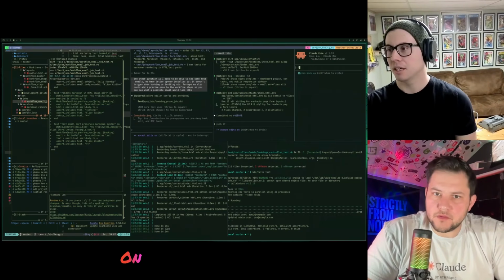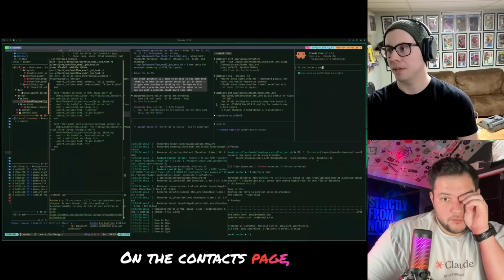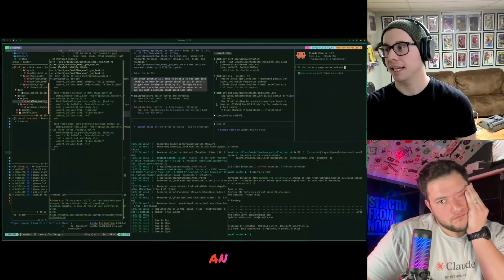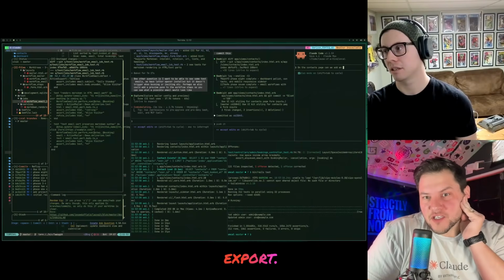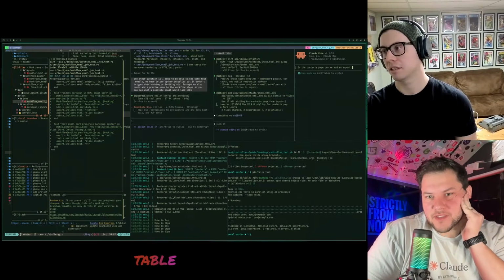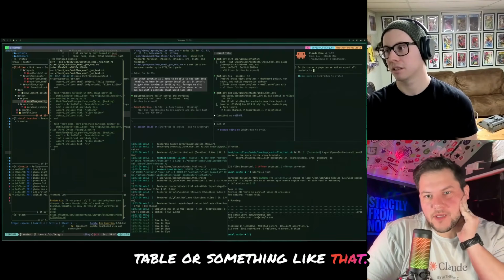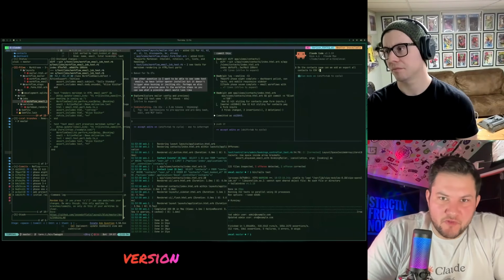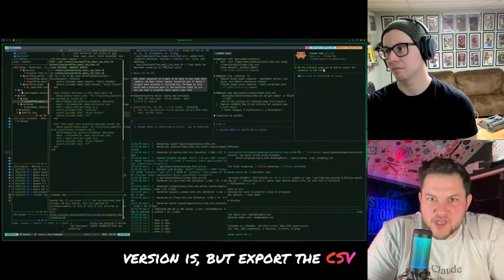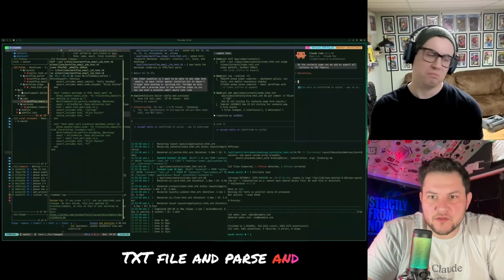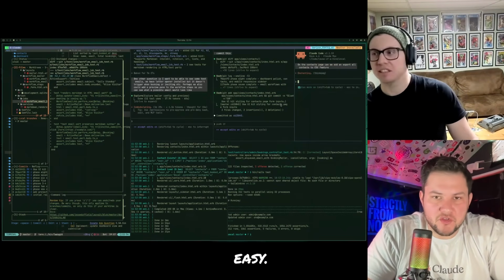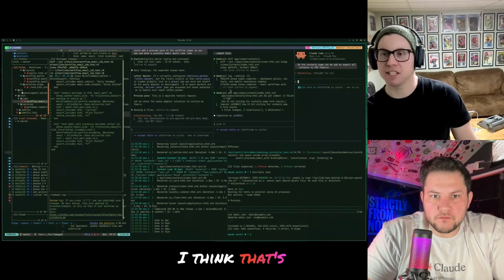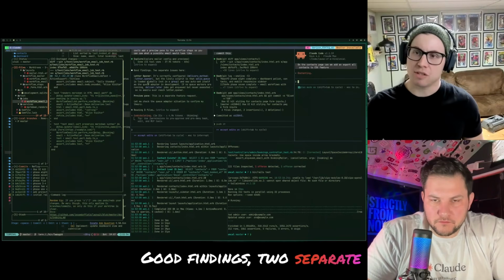On the contacts page, can we add an export? I don't even know if it needs to be export. Maybe it's just like copy the table or something like that. Whatever you think the simplest version is, but export to CSV or TXT file and parse in Excel. CSV is easy, that's what I would rock with. I think that's fine.